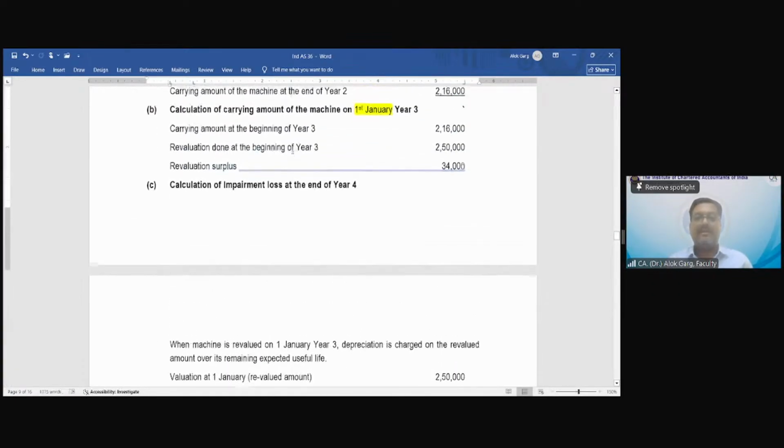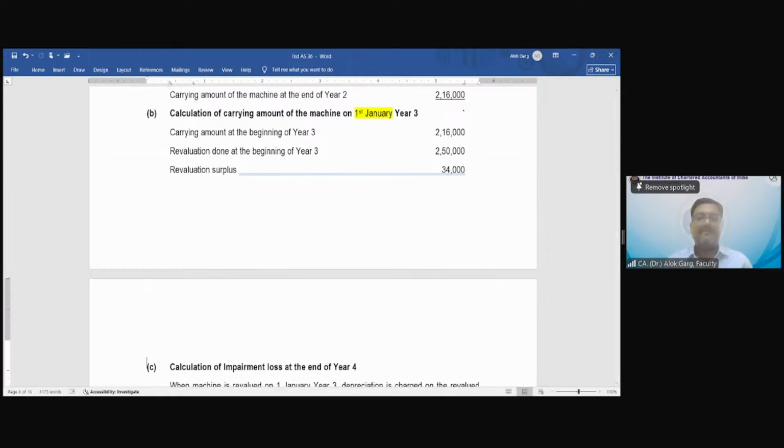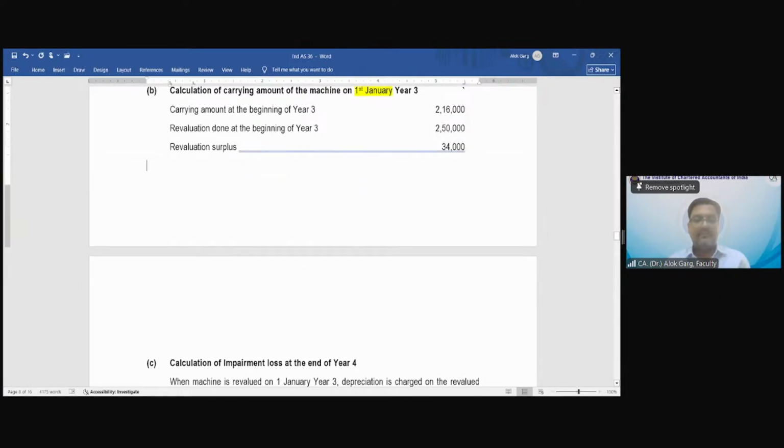So let me write here only. So depreciable amount at the beginning of year 3, $250,000.